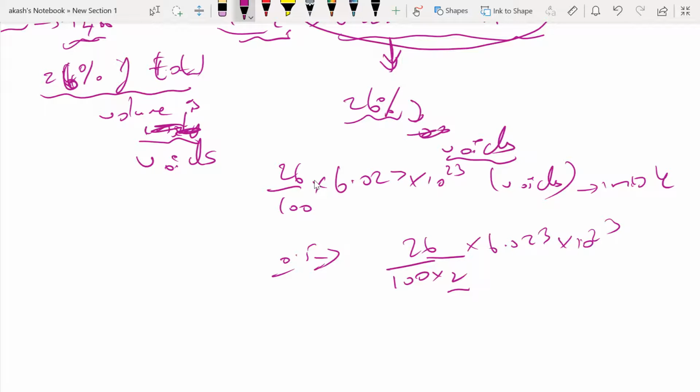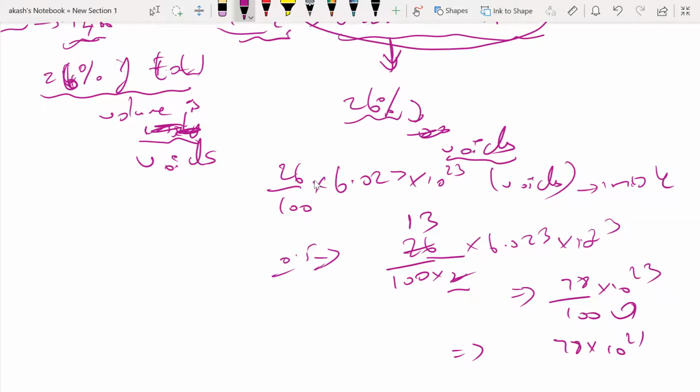If I have to calculate it, it will be 13 times 6 approximately, which would be 26, 52. 52 plus 26 is 78. 78 divided by 100 into 10 to the power 23. If this goes up, this will become 10 to the power 21. So it will be 78 into 10 to the power 21, something like that.